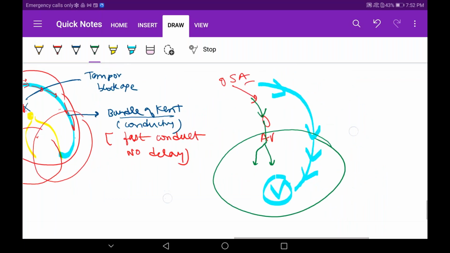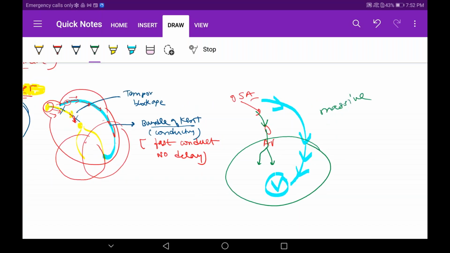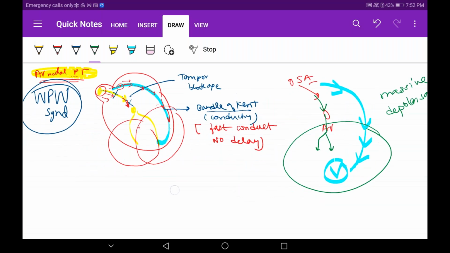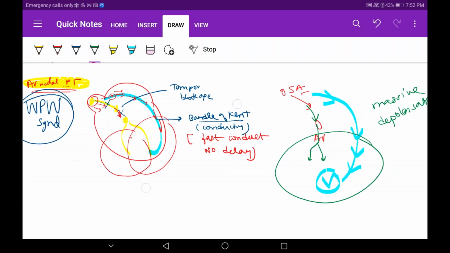Arbaz, just let me know now, did they understand this massive ventricular depolarization occurring due to the abnormal connecting system known as the bundle of Kent? Yes, they understood. And Anonymous is asking, is the bundle of Kent present in all individuals? No, it is pathological. It is not present in everyone.